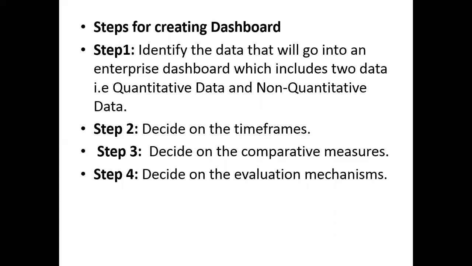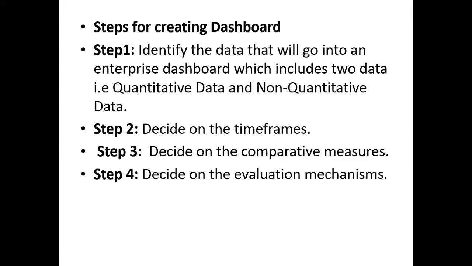Step 3, deciding on comparative measures. In this step, on the dashboards comparisons are shown, like passing percentage of students in the year 2019 on or before March 31st, and this year's information is also popped up beside the old information, that is number of students passed during the year 2020 on or before March 31st. So here we are getting a comparison between the previous year and the current year.